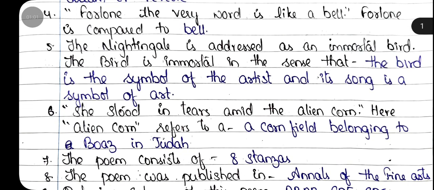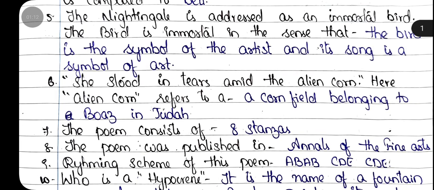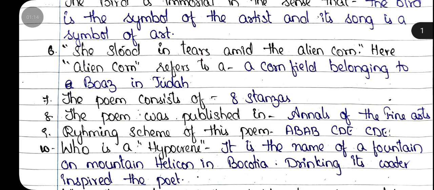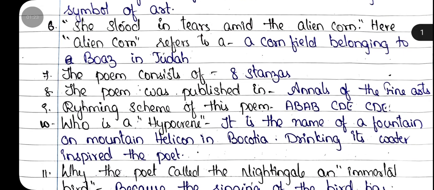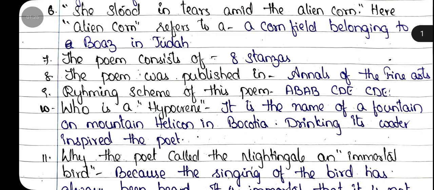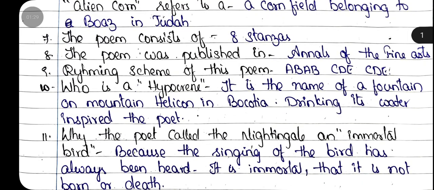Fifth question, the nightingale is addressed as an immortal bird. The bird is immortal in the sense that the bird is the symbol of the artist and its song is a symbol of art. Sixth question, "she stood in tears amid the alien corn." Here alien corn refers to a cornfield belonging to Boaz in Ruth. Seventh question, the poem consists of 8 stanzas. Eighth question, the poem was published in Annals of the Fine Arts.